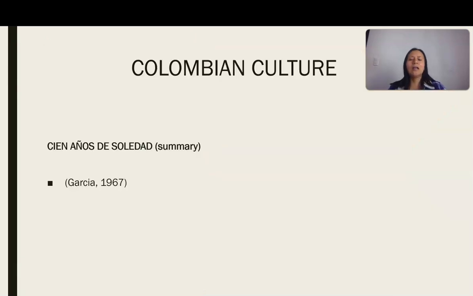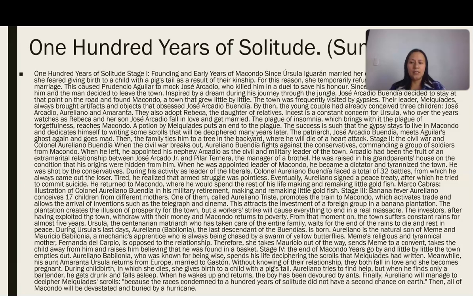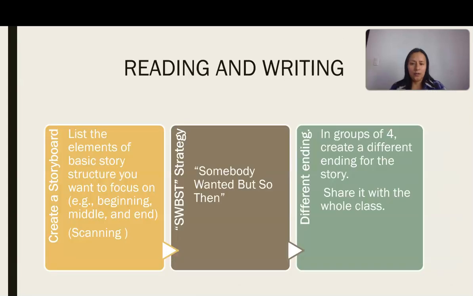Okay, and now I'm going to talk about Colombian culture. For this, I chose 100 Años de Soledad. It is a summary by Garcia, 1967. Here is the summary of the reading, and then for the reading, I have to create a storyboard. The students are going to create a storyboard.